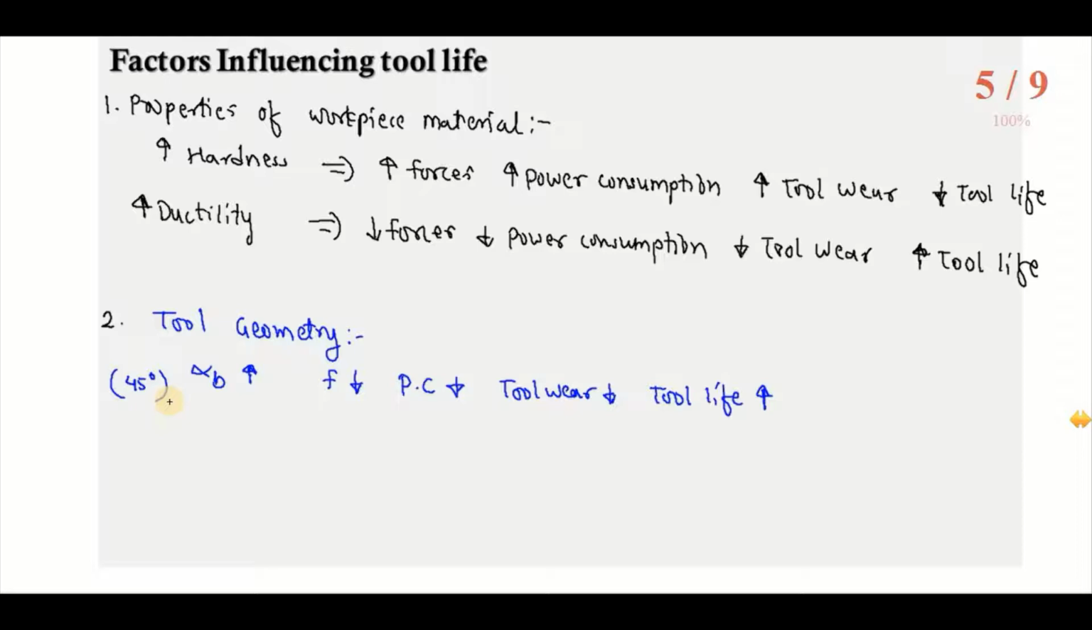But there is no quantitative relationship available between tool geometry and tool life, and between properties of workpiece material and tool life. So when we consider these factors influencing tool life, that is properties of the workpiece material and geometry, there is no quantitative relationship.